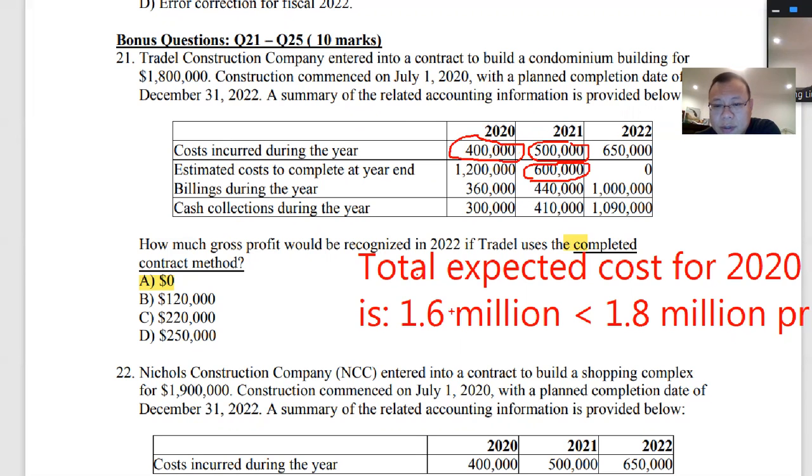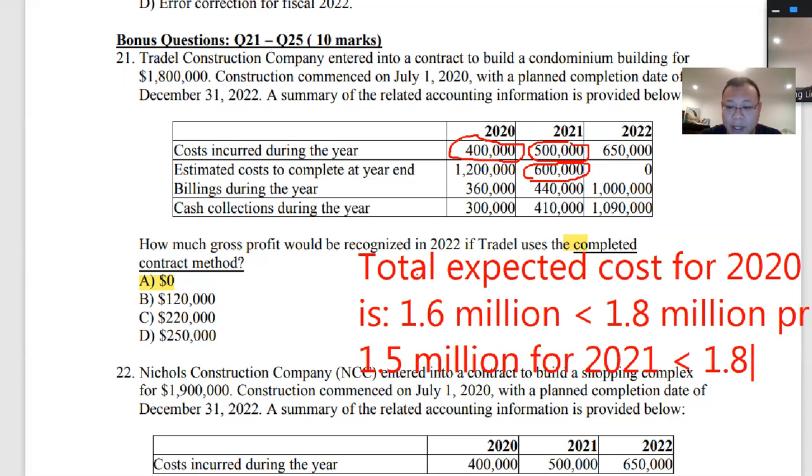So your total cost will be 4 plus 5 plus 6, that's 1.5 million for 2021. So this is also under 1.8 million, so this is not an onerous contract.